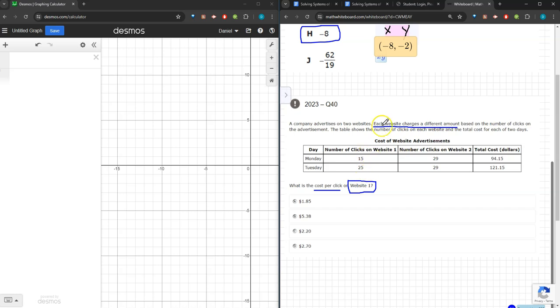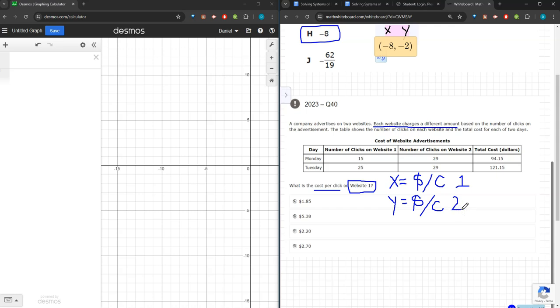Now, each website charges a different amount. That means I need to define my variables, right? So if we're starting with website 1, I'm going to let x, this is my first variable, be the cost. So I'm just going to write money, cost per click, or c, and this is going to be specifically for website 1. So I'm just going to write a 1. Cost per click for website 1. And I'm going to let y, my other variable, also be a cost per click, but this is going to be for website 2.